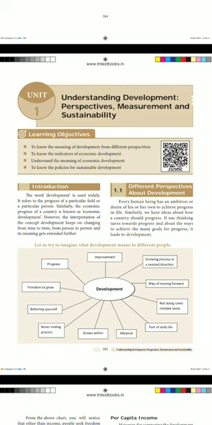Perspectives. What do you mean by perspective? That means something to do with looking. In Tamil we will say tholai nokku. Look through or perceive, or the way you see something. That is called perspective.